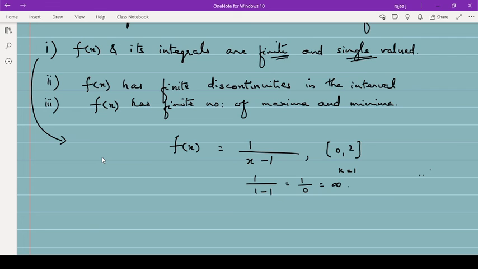But if instead of this one, I take x minus 1, then at x equal to 1, f of 1 is 0, means the function is going to be discontinuous there. Okay, then